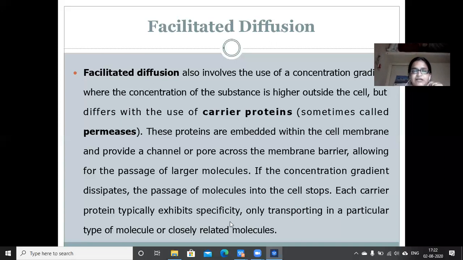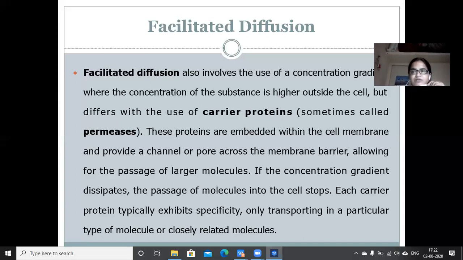Each carrier protein typically exhibits specificity, only transporting a particular type of molecule or closely related molecules. Okay, so here we have seen there are carrier proteins. Here there is a specificity, meaning a particular carrier protein can transport only a particular type of molecule or closely related molecules, but not all types of molecules. So in other words, for the transport of different types of nutrients into the cell, different types of carrier proteins must be present in the membrane system for facilitated diffusion.